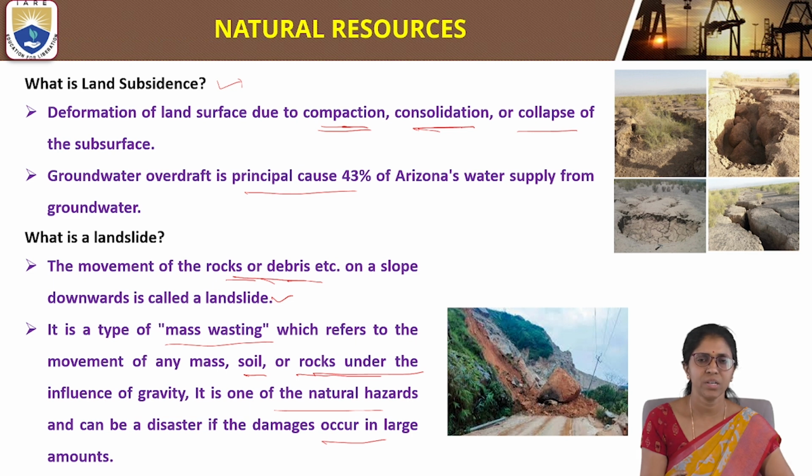So a landslide is the movement of rocks or debris on a slope in a downward direction. Mass wastage takes place because of the movement of soil or rock under the influence of gravity. It is a natural hazard and can become a natural disaster, damaging property and the environment.